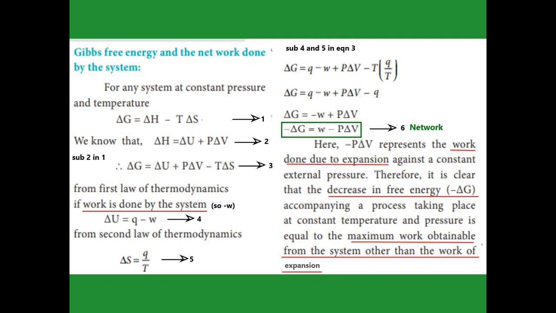Afterward, if you put a negative sign before delta G, the sign of W is also reversed, so we get plus W, and P delta V becomes minus P delta V. This sixth equation is called the network. We get the network when the pressure-volume work P delta V is subtracted, so we get the work, and that work is called network. So the decrease in free energy is accompanied by the maximum work obtainable from the system other than the expansion work. Expansion work means the minus P into delta V, which is called the work due to expansion.